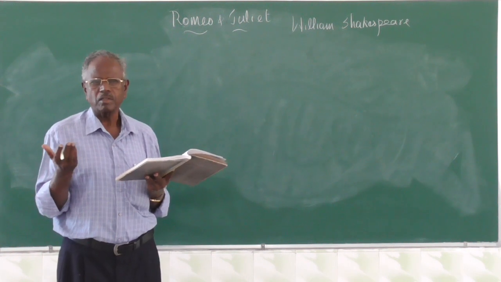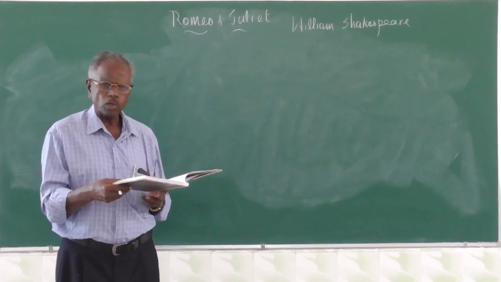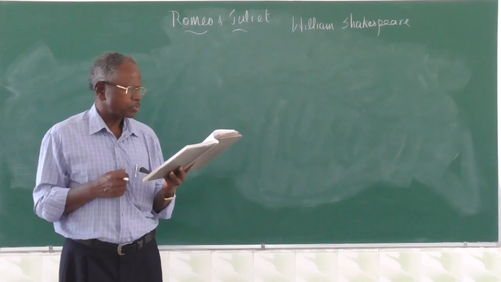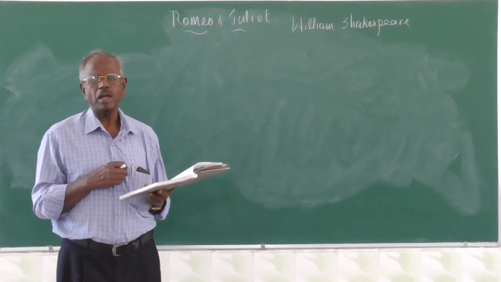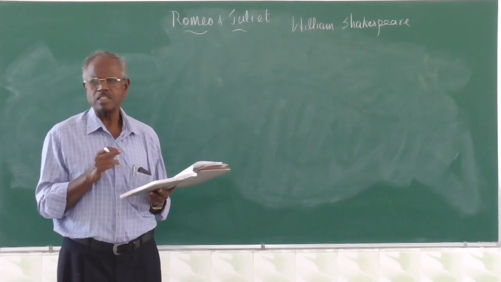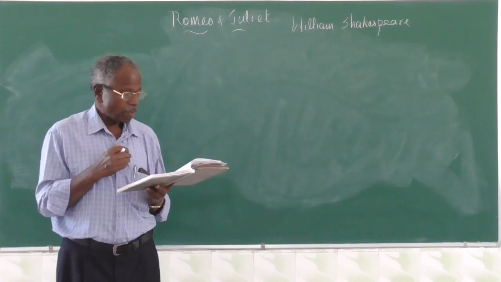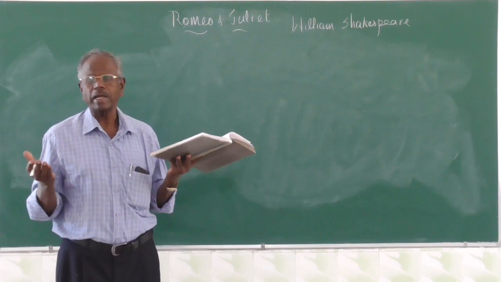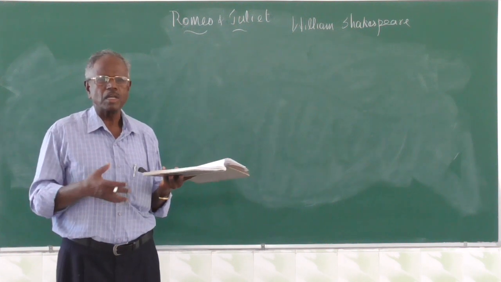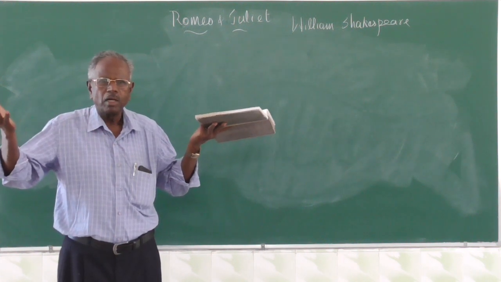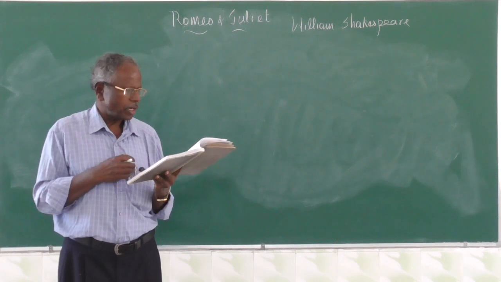This book is thine. This book is yours. So it is an Old English form. So here we use Old English forms. "For thou wilt lie upon the wings of night." See, wilt is nothing but will. Wilt is will only. Lie upon the wings of night. Again, night is personified here. It is like a bird, and Romeo will fly like a bird on the wings of night.